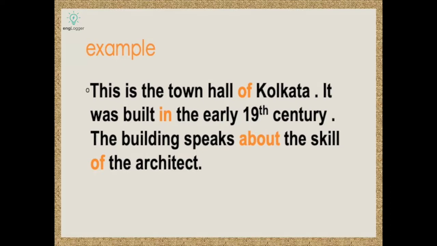In the third sentence, we have two prepositions, about and of. What is the function of about in the third sentence? It is placed before the noun the skill and joins the verb speaks to the noun the skill, telling us that the building speaks about the skill. The very last preposition, of, in the third sentence, is placed before the noun the architect and joins the nouns the skill and the architect, telling us that the architect possesses the skill.